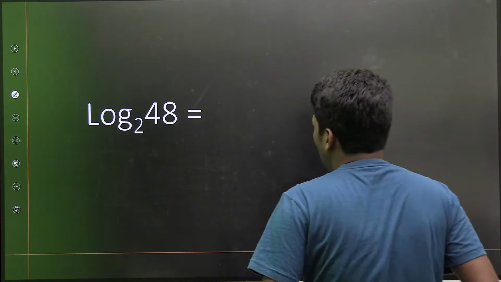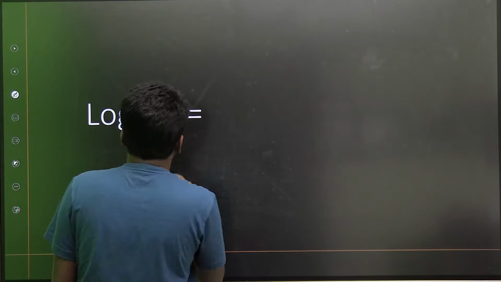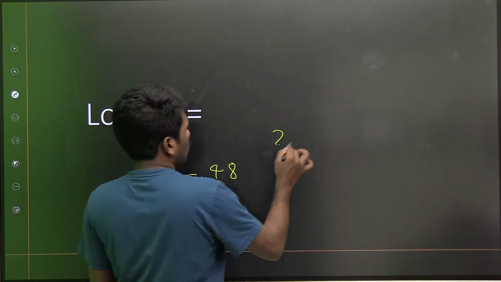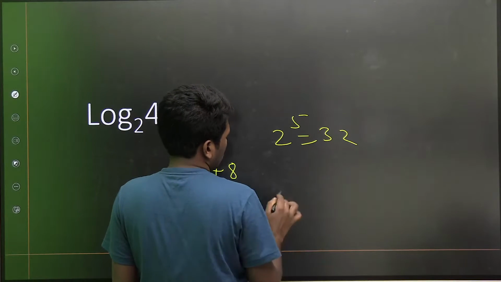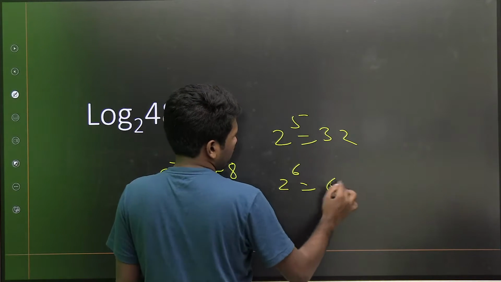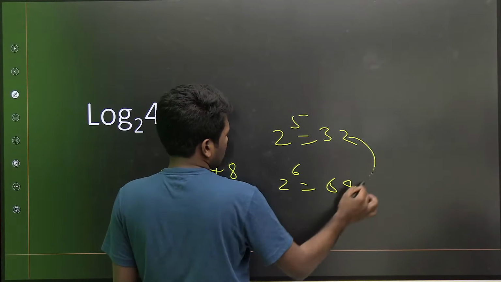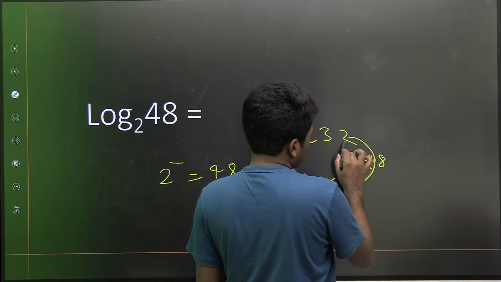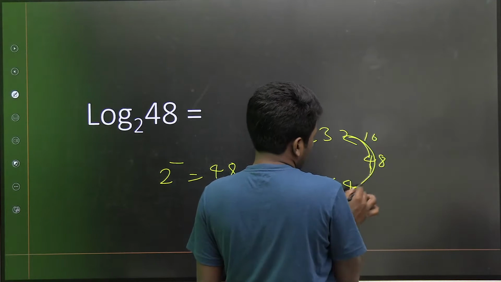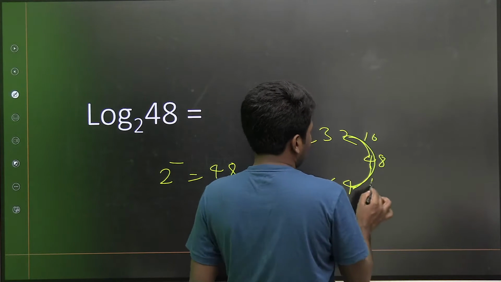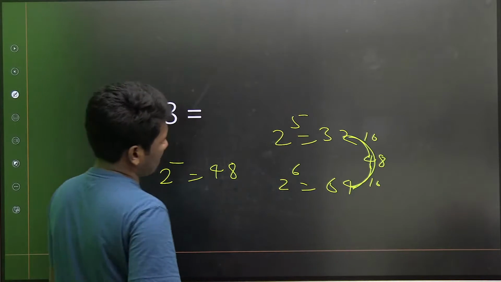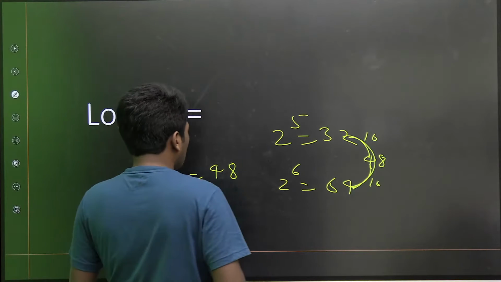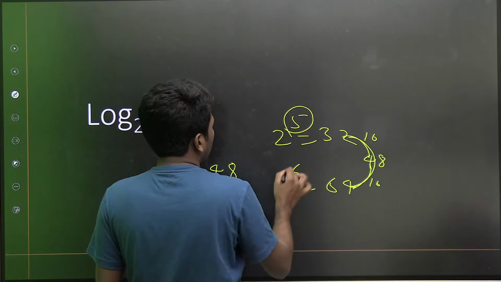So here log 48 to the base 2 means 2 का कौन सा power है 48. Let's make an estimate. 2 का 5th power 32 है, 2 का 6th power 64 है ना. So 32 और 64 के बीच में है 48. बीच में है means almost 16 away from 48 and 64 से भी 16 away है ना. So almost middle we can say. Yeah, it is not linear growth. That is another thing. We cannot say exact middle, but we can say answer will be between 5 and 6.